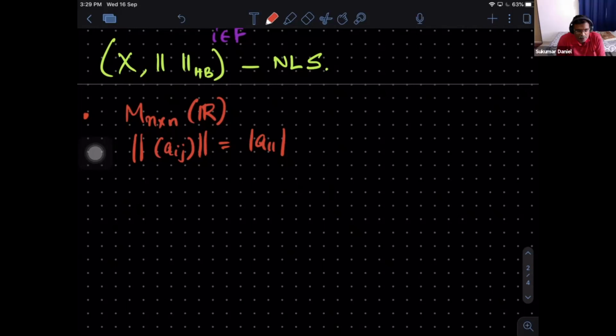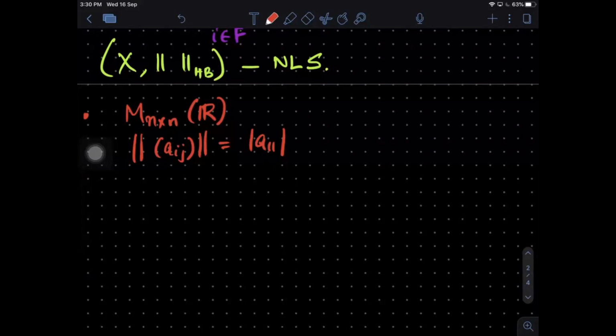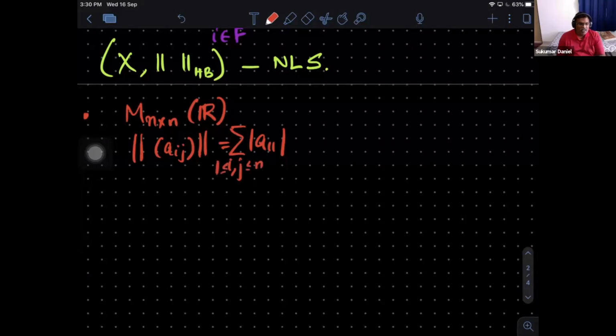Now, if the norm of this is 0, can you conclude Aij is 0? In n by n matrices, what is 0? Sir, the absolute sum of all entries. Yes, the absolute sum of all the entries. But this one, is it a norm? No, sir, it's not. It is not a norm because definiteness is not satisfied. Okay. So you are saying that you take all the entries, and you can replicate that.